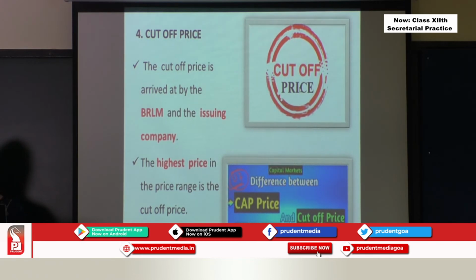What is this cutoff price? The cutoff price is the highest price in the price range. The people who have bid for the shares at the highest level within this price range will receive the shares. So the cutoff price is the highest price.